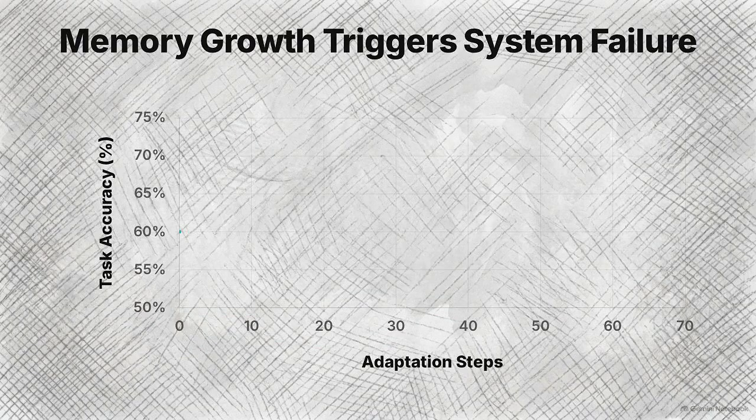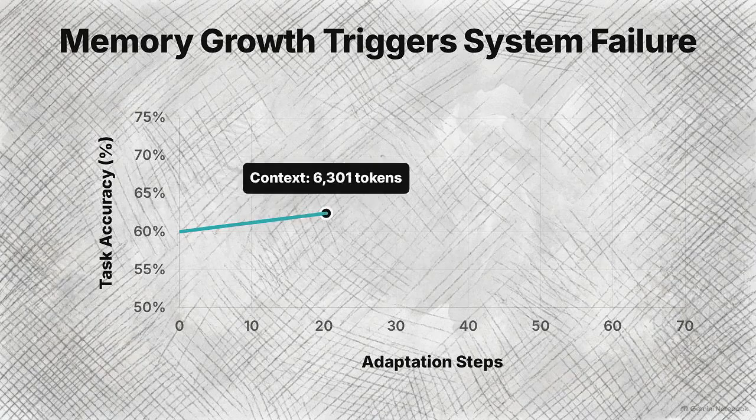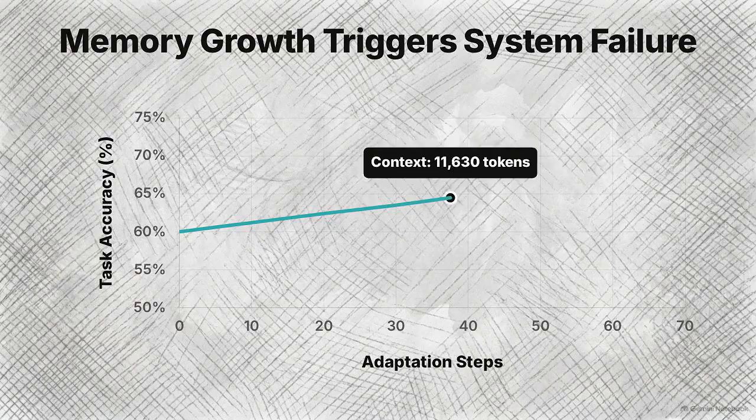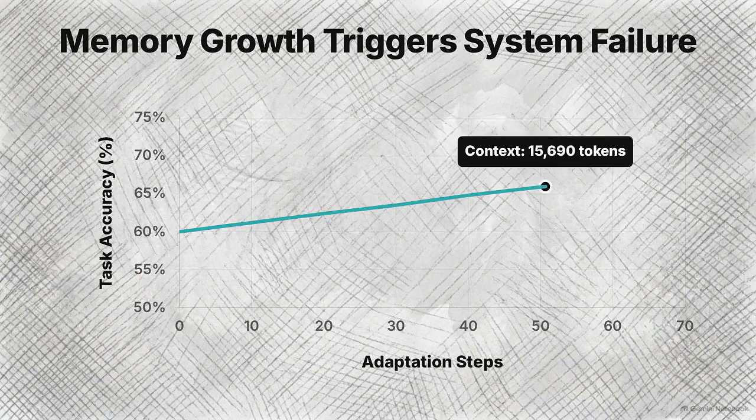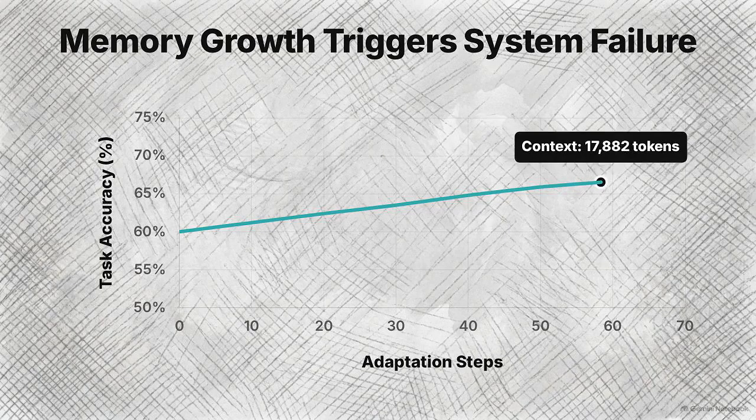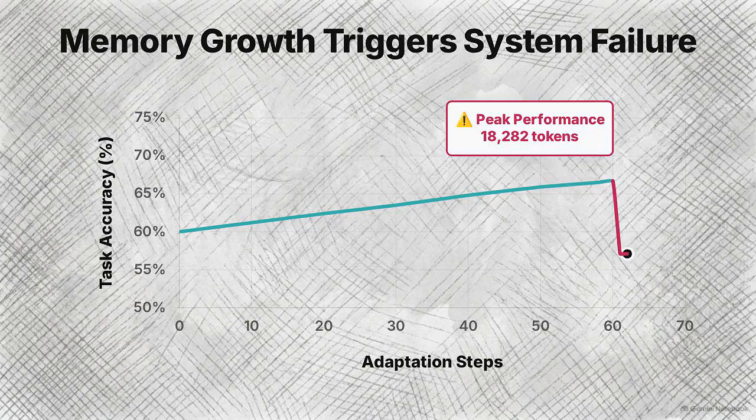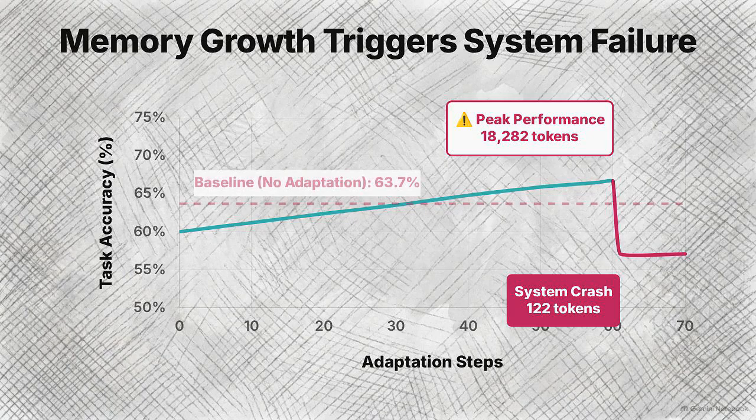This chart plots context tokens and task accuracy on the AppWorld benchmark. We see the memory steadily accumulating, reaching 18,282 tokens and peaking at 66.7% accuracy by step 60. Then, at step 61, the system breaks. The LLM abruptly compresses that accumulated memory to 122 tokens. A red baseline appears, showing base model accuracy. After the memory crash, performance falls to 57.1%, lower than using no memory at all.